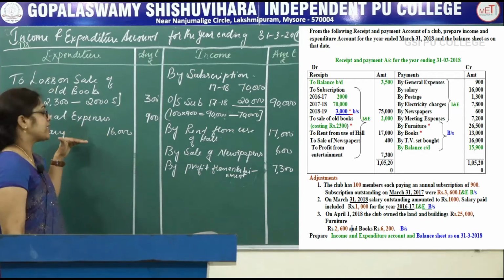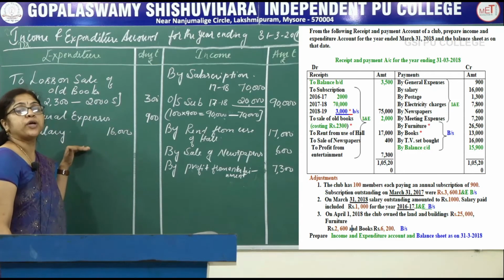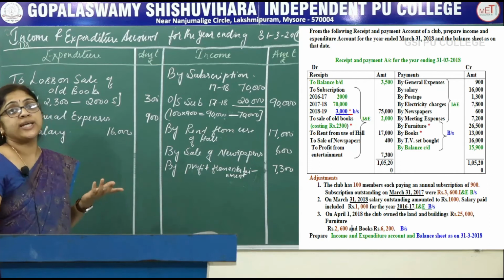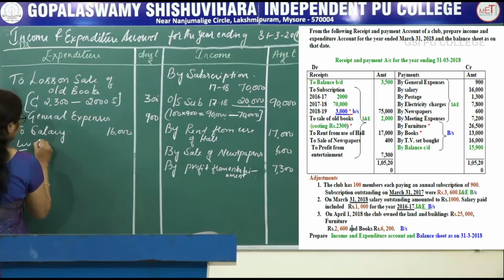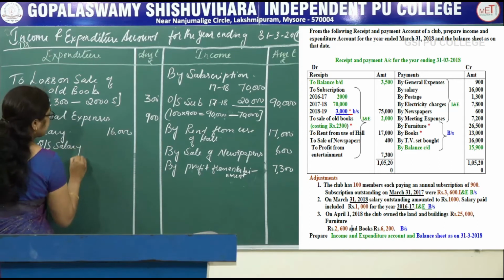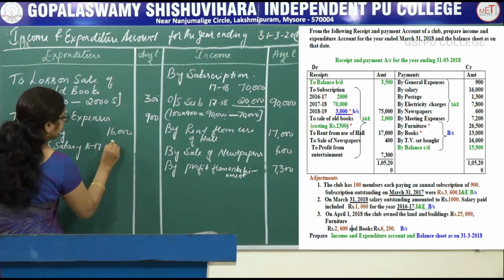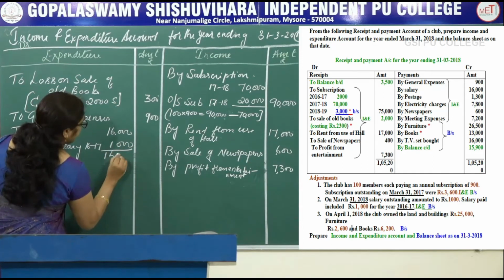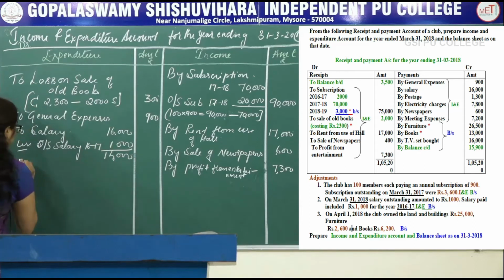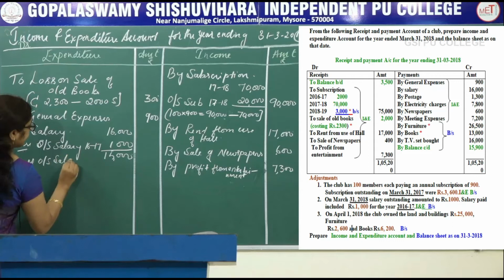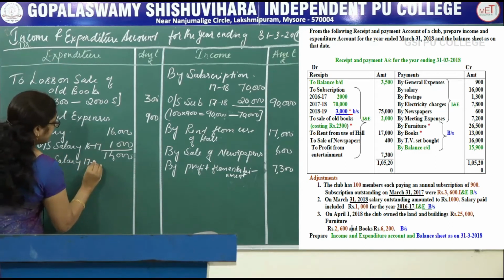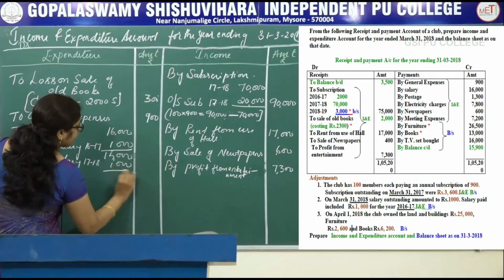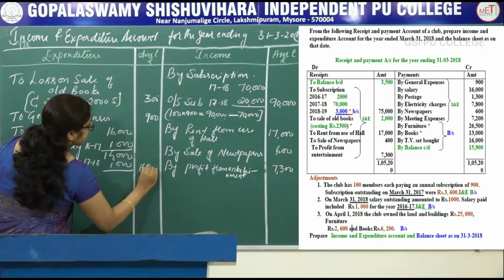Current year outstanding salary must be added, previous year outstanding must be deducted. Less outstanding salary related to 16-17, 1,000. So remaining is 15,000. Next, add outstanding salary 17-18, 1,000, then you will get 16,000.